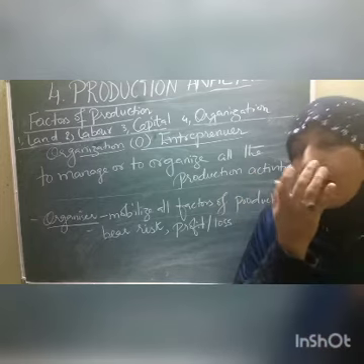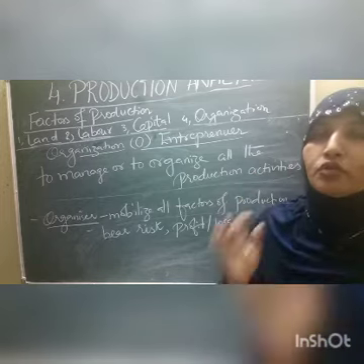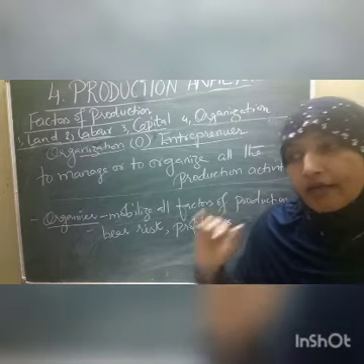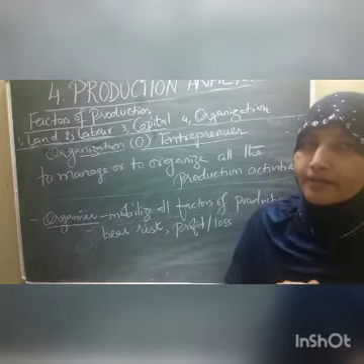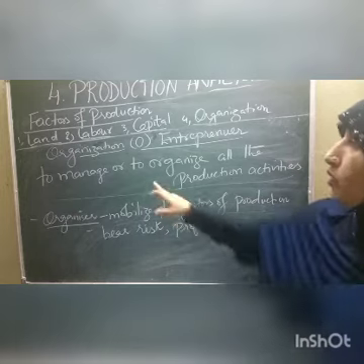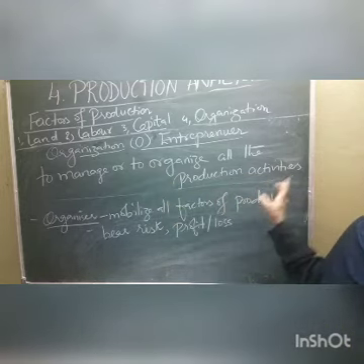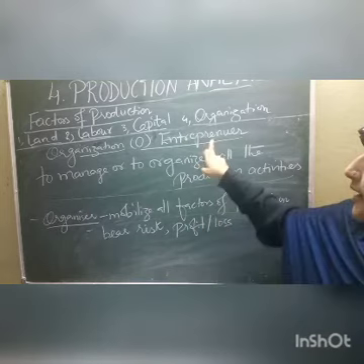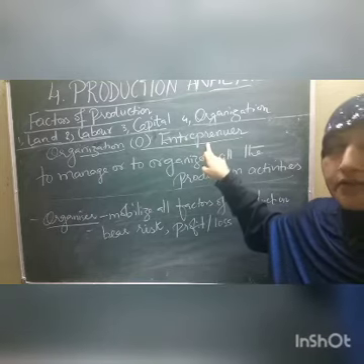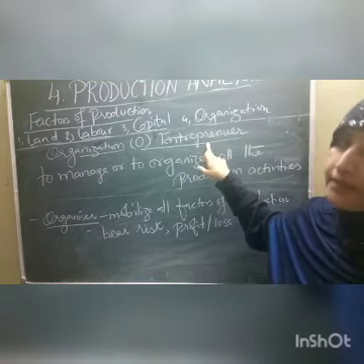And then you have to hire a number of people who can do the work in the industry and in the market. The person who manages or organizes all the production activities, we call an entrepreneur.